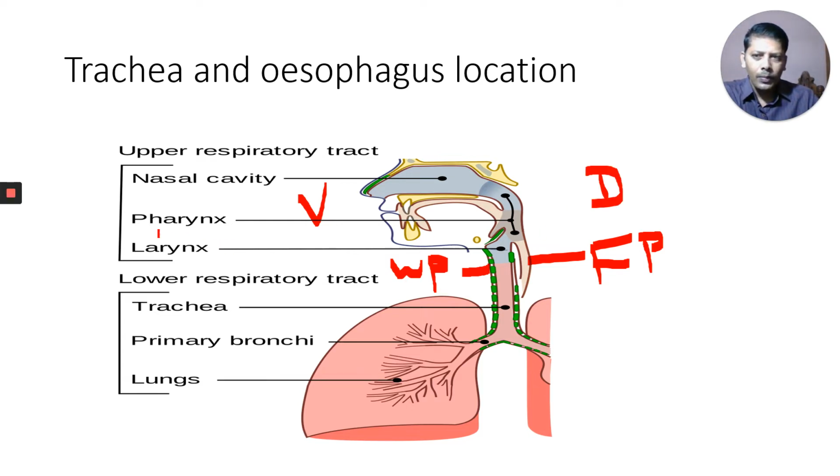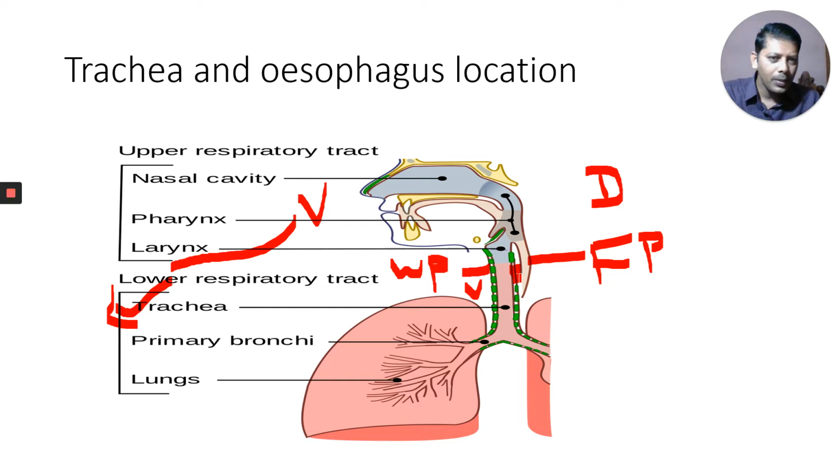Trachea is on which side? The trachea is on the ventral side. You have to remember, it is a very important point. This is the ventral side and this is the dorsal side of the trachea. Behind this one is the dorsal side of the trachea.